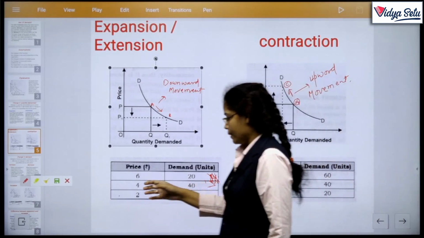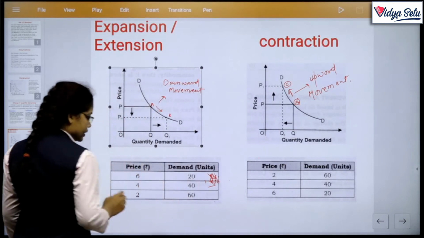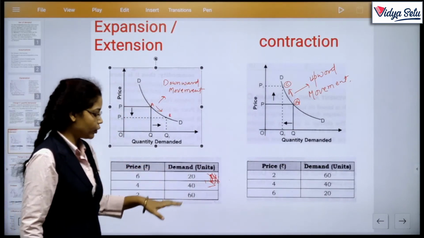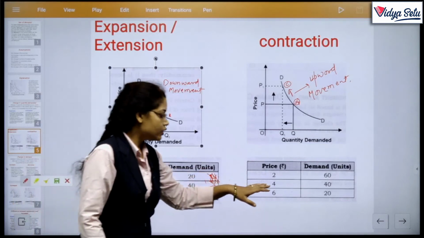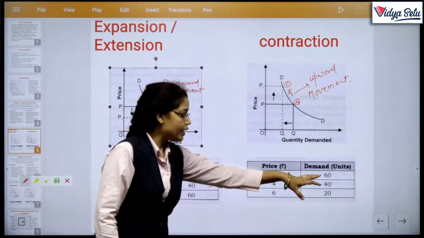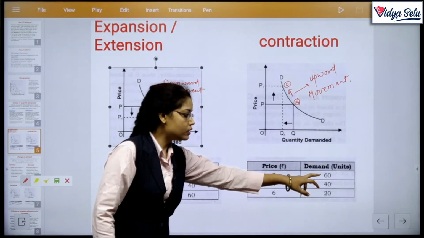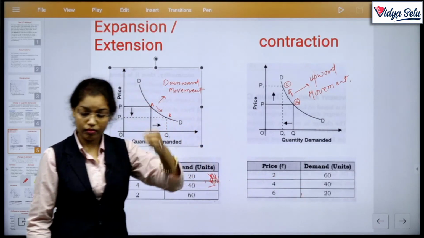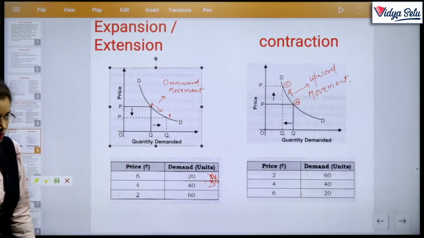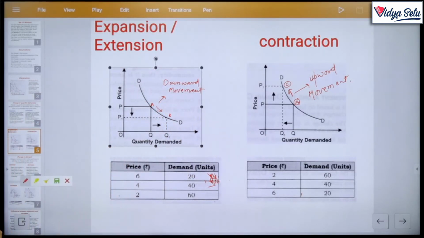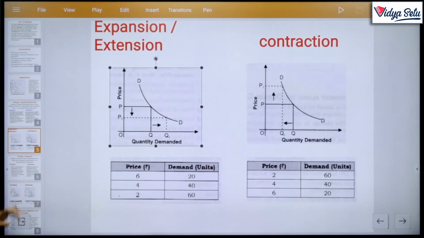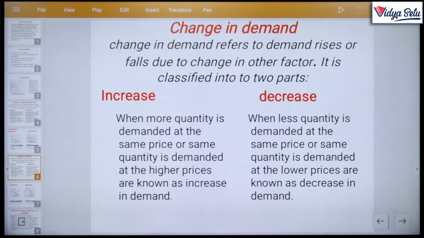Like in the table, price falls from 6 to 4 to 2, then demand increases to 20, 40 and 60. Then here, price rises from 2 to 4 to 6, and demand contracts: 60, 40 and 20. Okay, so now we move to our next topic, that is change in demand.